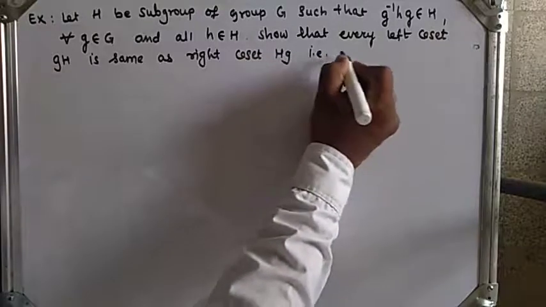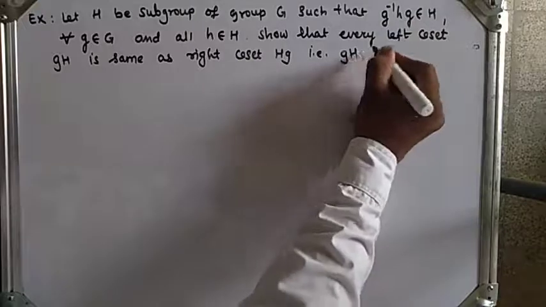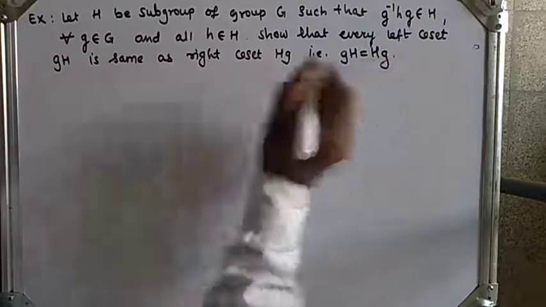That is, we have to show that the left coset gH is equal to the right coset Hg.